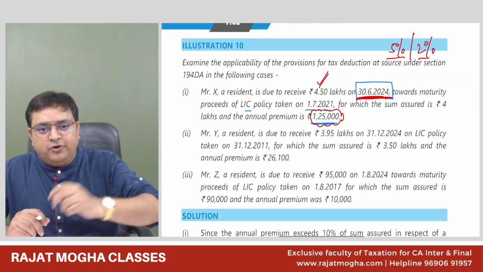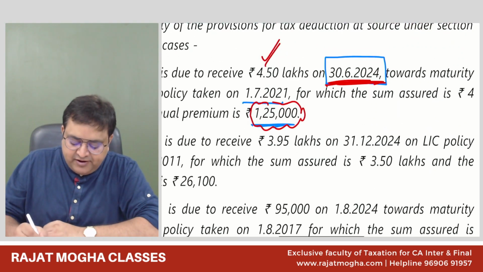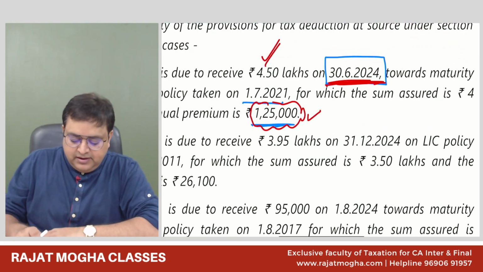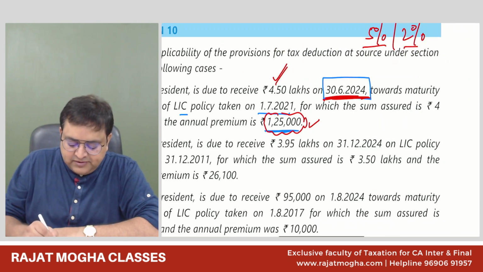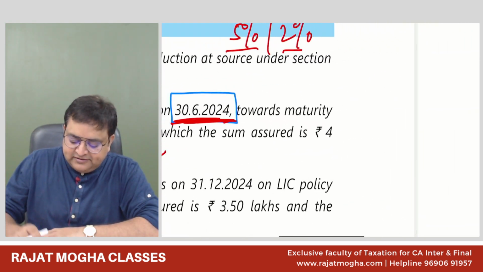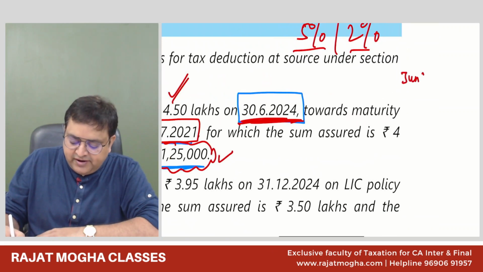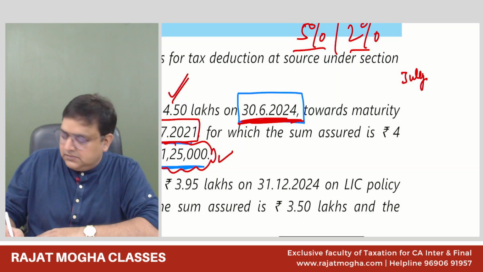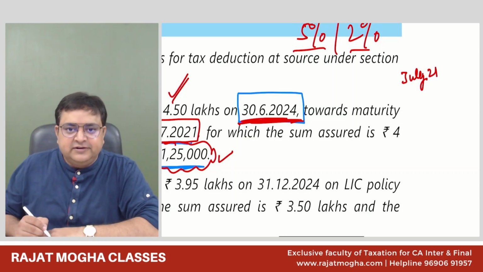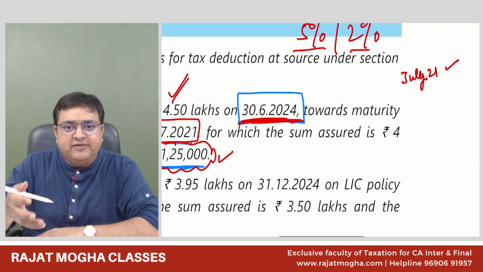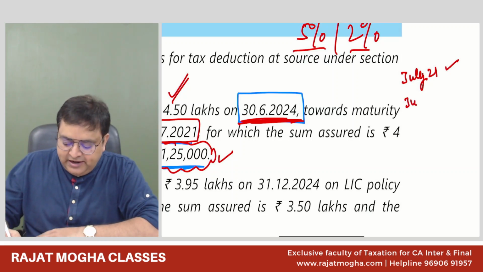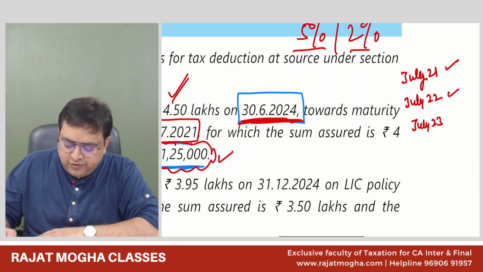Please tell me, in this policy every year you are paying 125 premium. And this policy started from July 21. So when you started this policy in July 21, you paid 125 annual premium. Annual premium means every year you are paying. July 22 you have paid. July 23 you have paid.